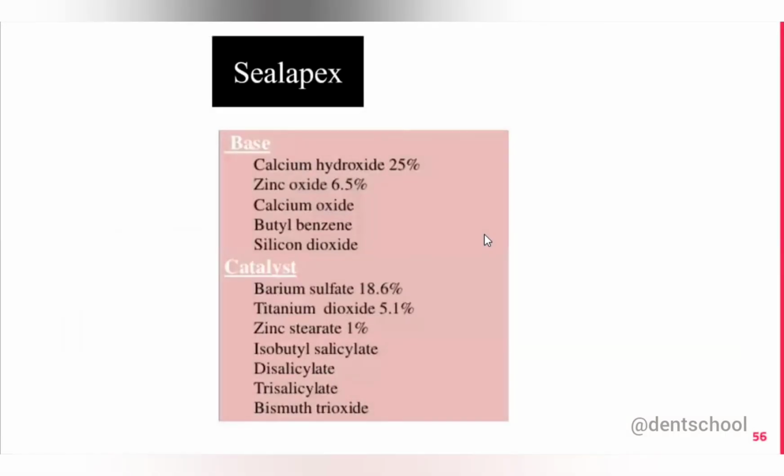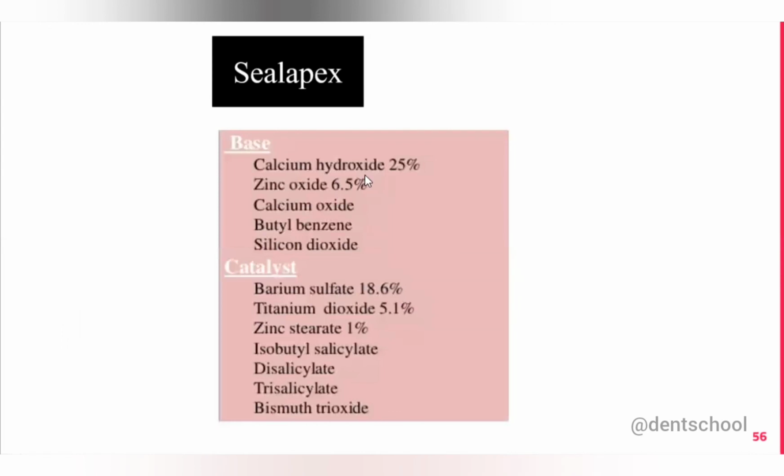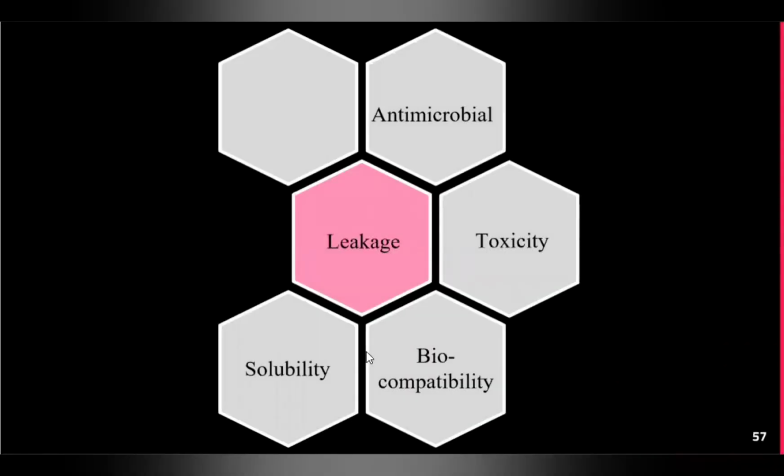But if you see the newer materials, Sealapex and Apexit, they don't have any zinc oxide component, or sorry, it has zinc oxide, but in a lesser amount, and in the Apexit also. Last time also I told you that if it is a 2 paste system, in one paste there will be calcium hydroxide, in the other paste there will be salicylate. That is how it sets, and that is how it works. The calcium hydroxide from this paste will react with the salicylate of the other paste. Now we'll discuss 5 properties of sealer, and that's it. After that it's done. So just try to concentrate for a little bit longer.